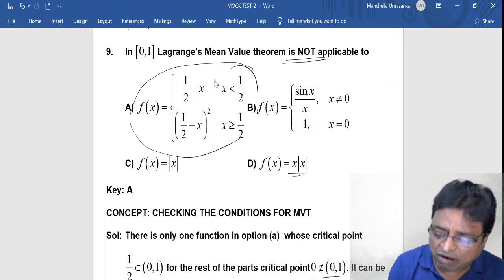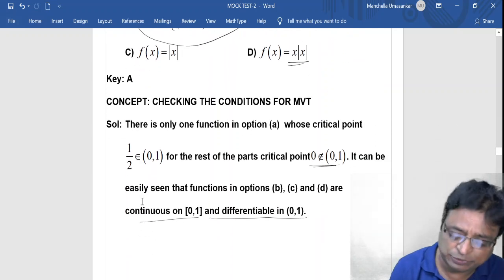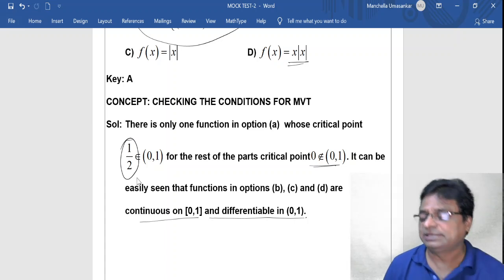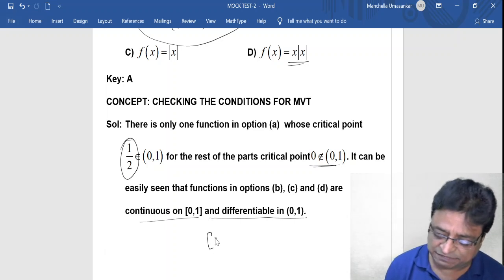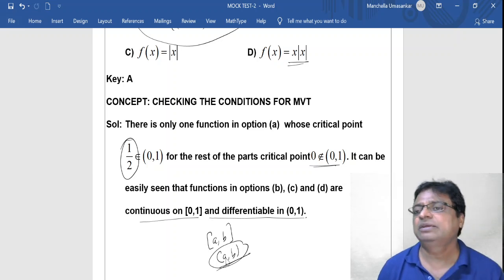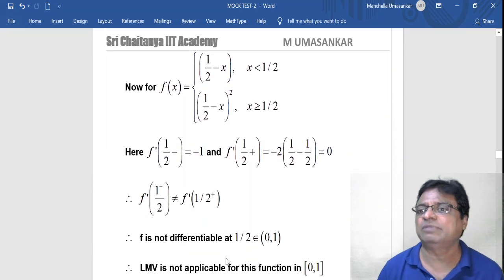Because this function is not differentiable at x equal to 1 by 2. Due to this part only, it fails to satisfy Lagrange's second condition. What is the second condition? A function f is continuous in the closed interval a b, derivable in the open interval a b. It fails the open interval condition. Differentiable in the open interval a b fails. That's why here the first option is the correct answer, because they are asking for which function it is not applicable.